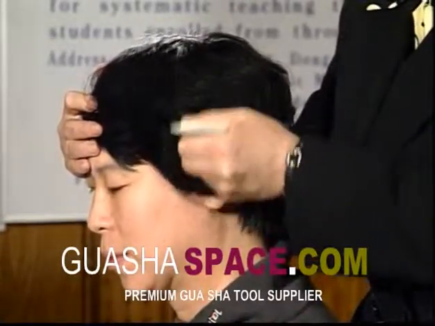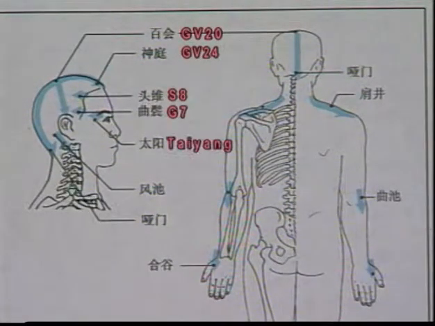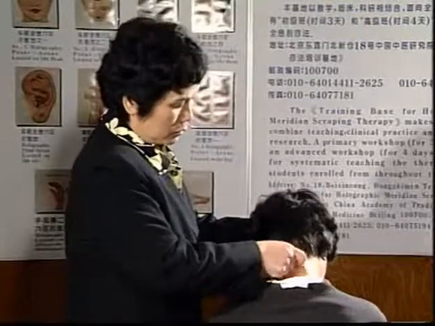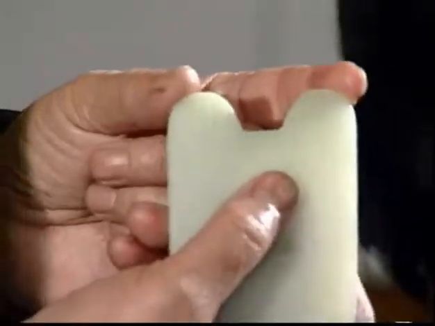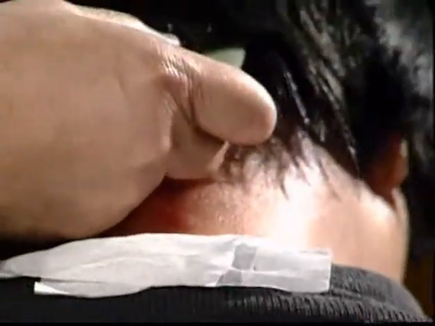Points on the head: Baihui, Shenting, Touwei, Qubin, Taiyang, Fengchi, Yamen, shoulder and neck, Quchi, Hegu. The cervical vertebra is the corresponding region of the head, which is scraped first. Then scrape the parts bilateral to the cervical vertebra heavily.